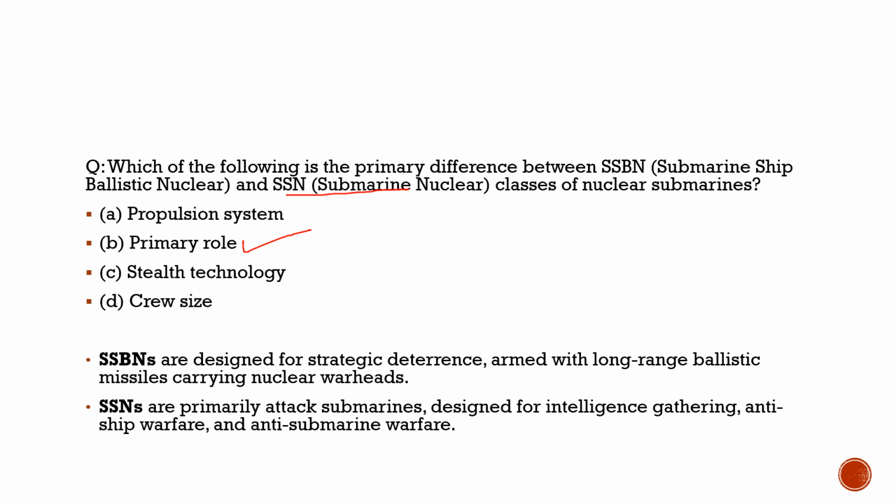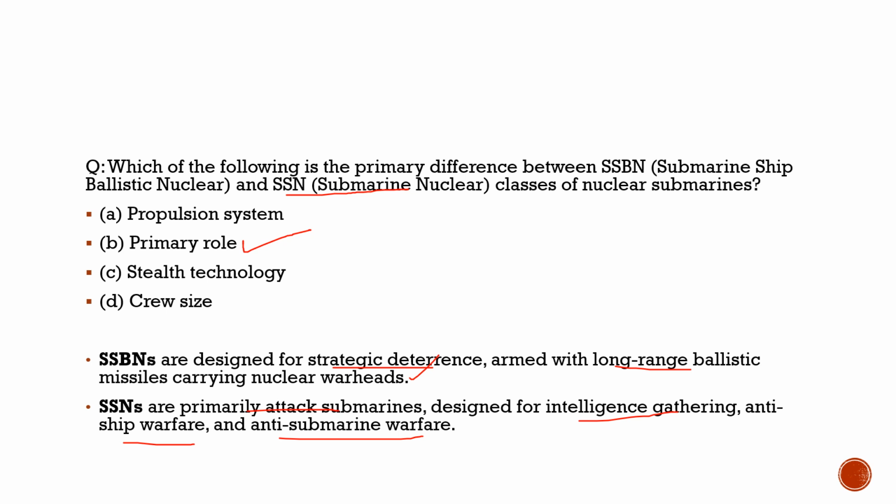It is mentioned here. SSBNs are designed for strategic deterrence, armed with long-range ballistic missiles carrying nuclear warheads. So this is the feature of the SSBN. And what is the feature of SSN? They are primarily attack submarines, designed for intelligence gathering, anti-ship warfare, and anti-submarine warfare. And they are armed with cruise missiles.